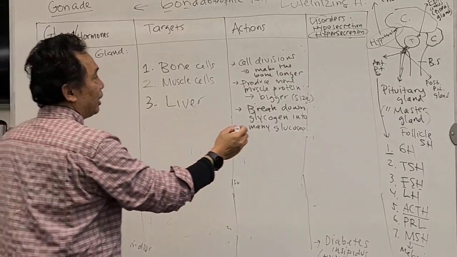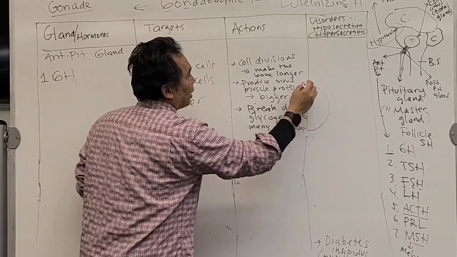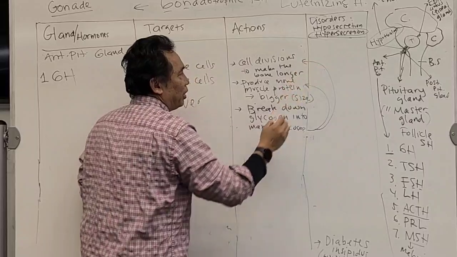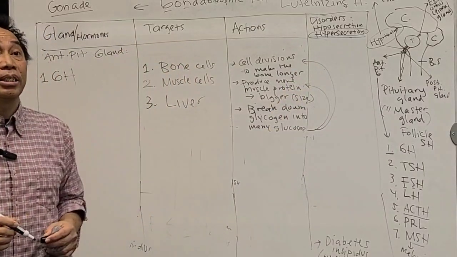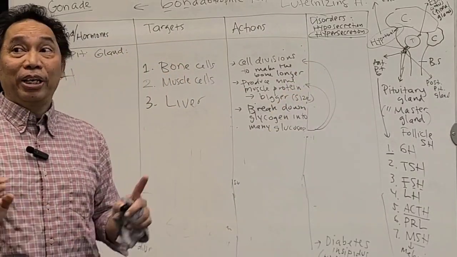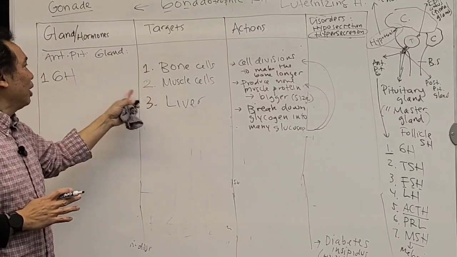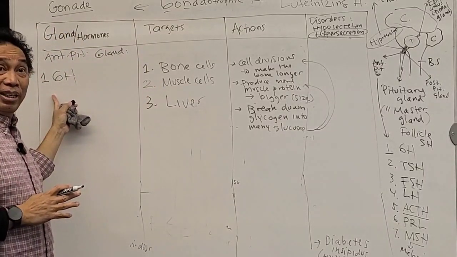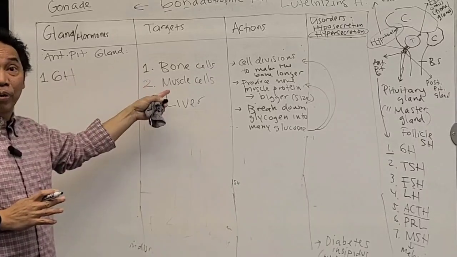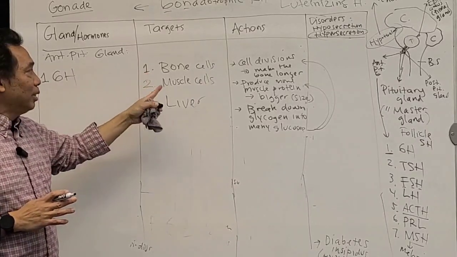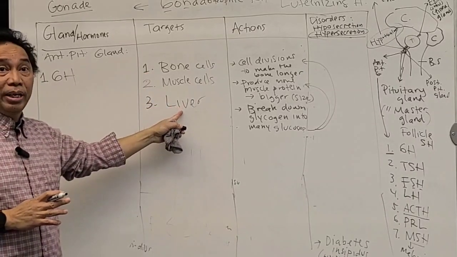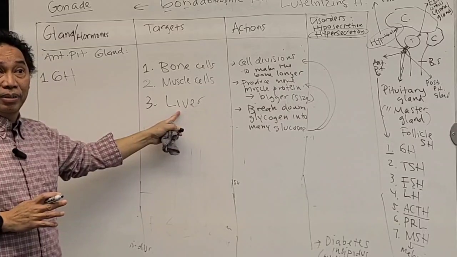And then these glucoses will be used for the cell division and protein synthesis. You get this one, right? So these are the targets for the growth hormone. It makes sense, right? So this is what mostly grows: bone, muscle, and then the liver, needed to provide the energy.